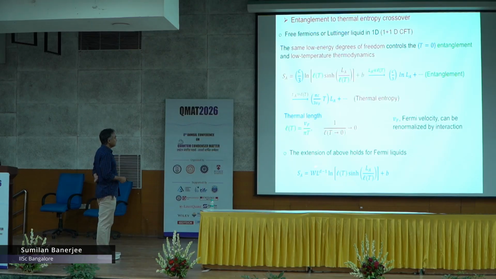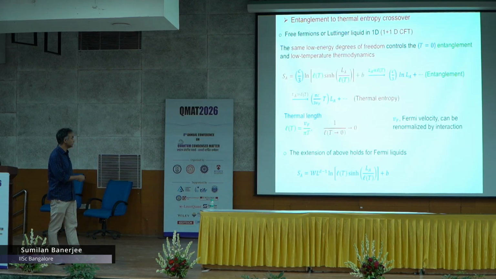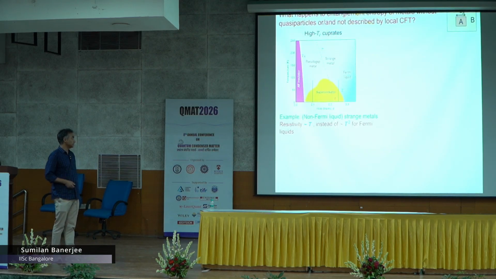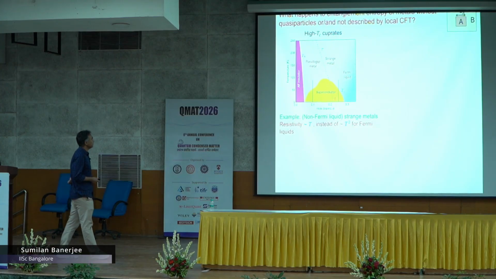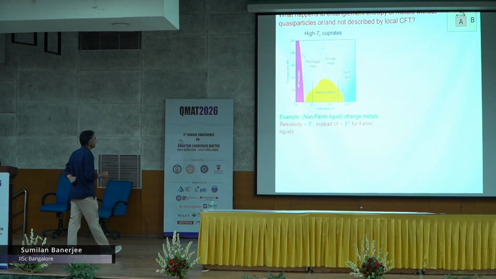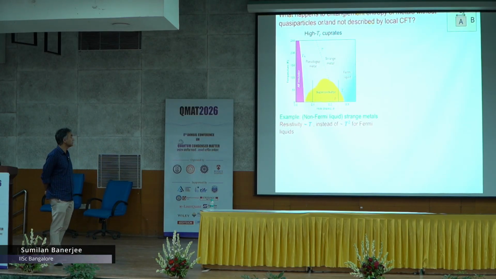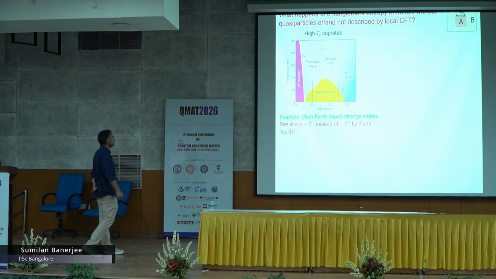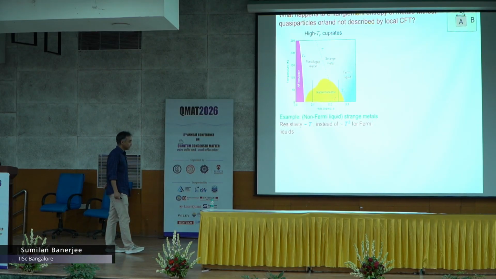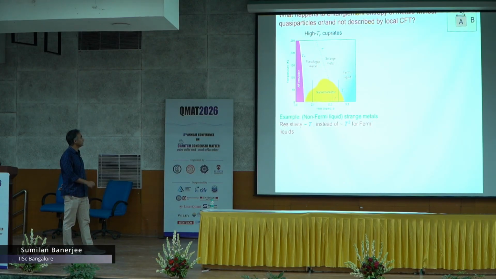So, now what about Fermi liquid in general dimension? Again, it is believed that this formula continues to hold even for Fermi liquids in higher dimension, you just extend it the same way with the same coefficient. Now, the question is what happens to this kind of strange metals, the kind of thing Anindo was talking about in the morning in this hall. And the most famous example, of course, which I think Subir is going to talk about, is this famous phase diagram of the cuprates.